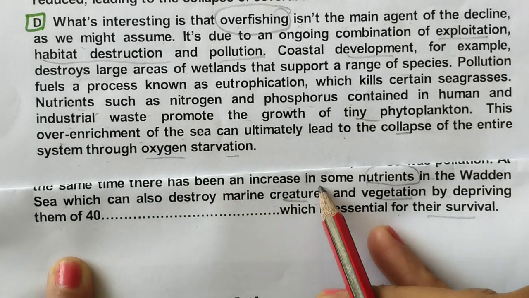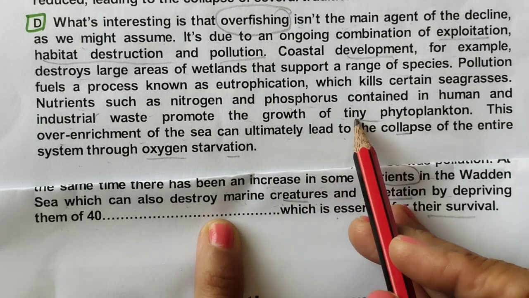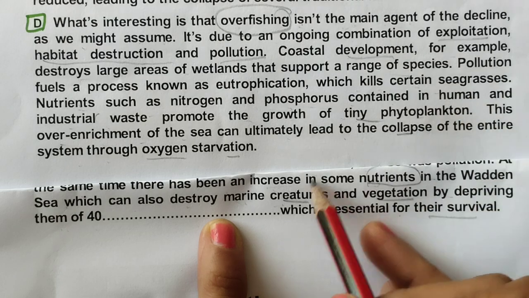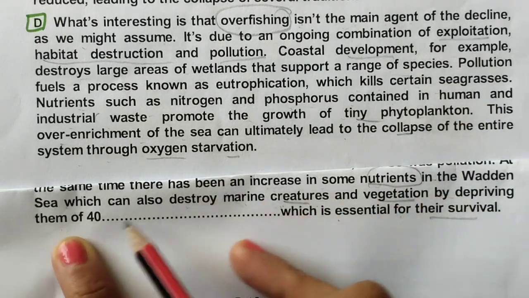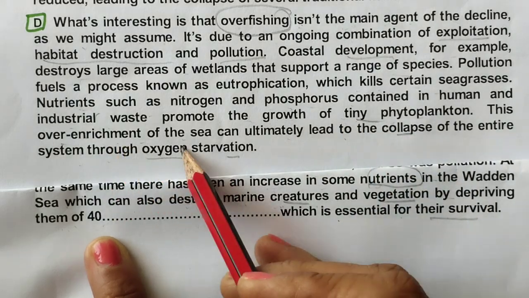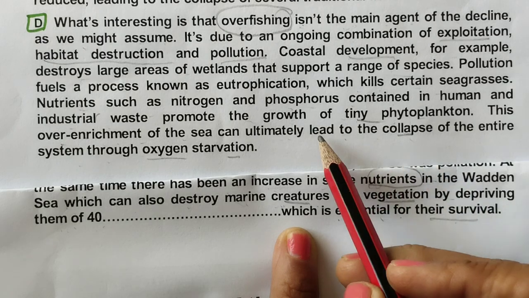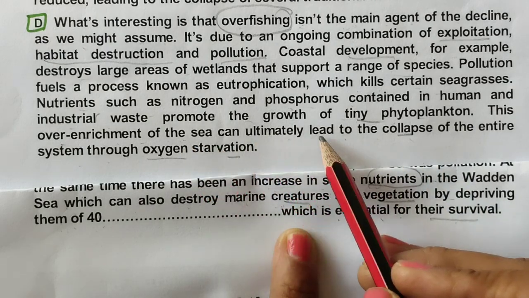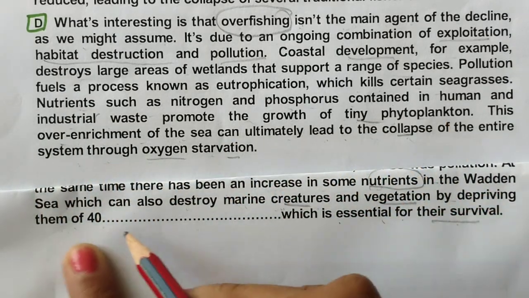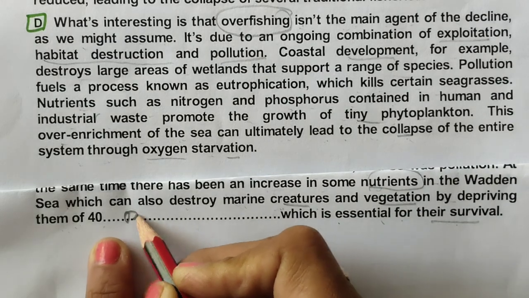There has been an increase in some nutrients in the Wadden Sea which can also destroy marine creatures. It kills marine creatures and vegetation by depriving them of oxygen. This over-enrichment of the sea can ultimately lead to the collapse of the entire system through oxygen starvation. Them by depriving oxygen, yes, oxygen is essential actually.